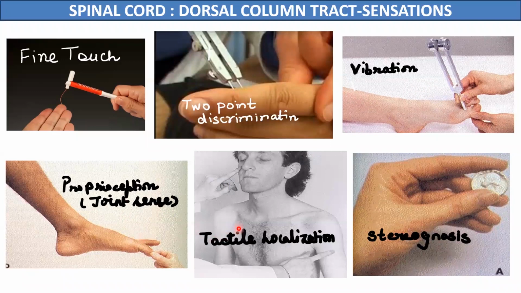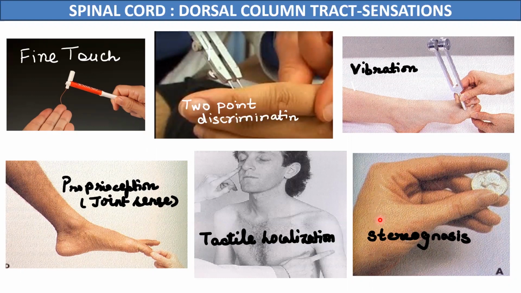Then tactile localization, in which he can tell exactly the part of the body touched. And stereognosis, in which the person can recognize the shape of the object just by touching it. These are the various sensations carried by the posterior column tracts, which are located in the posterior white column of the spinal cord.